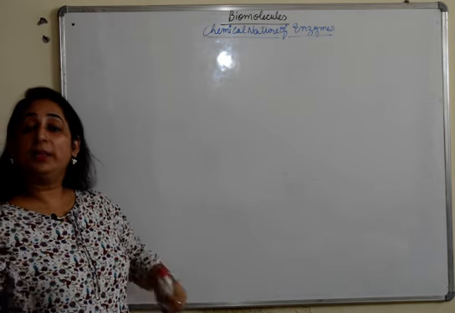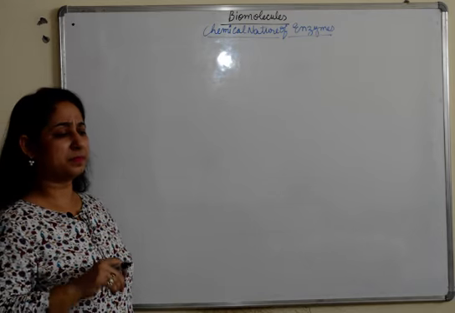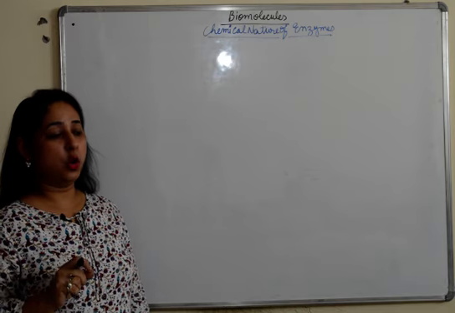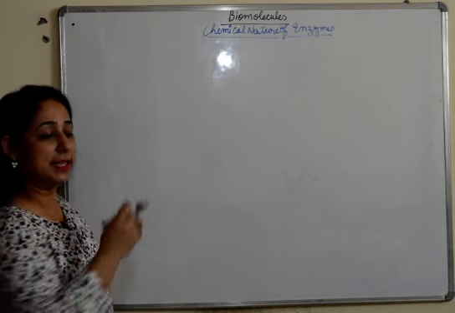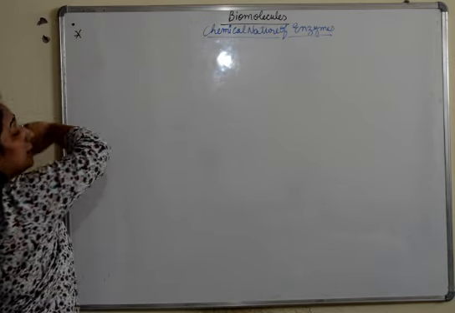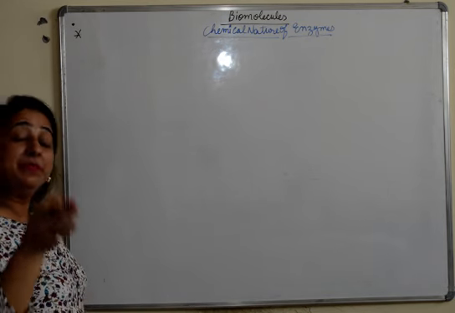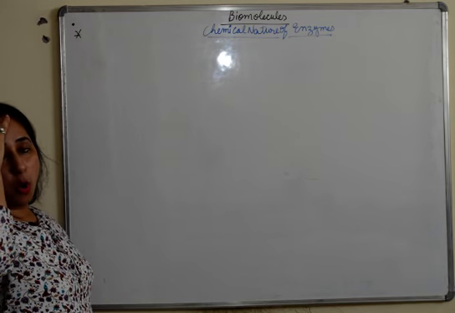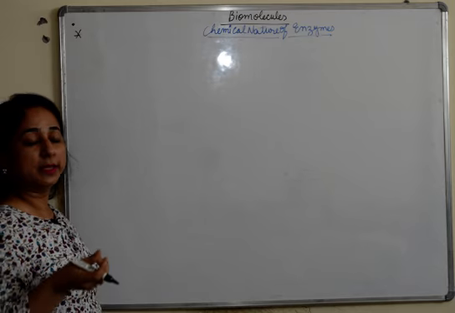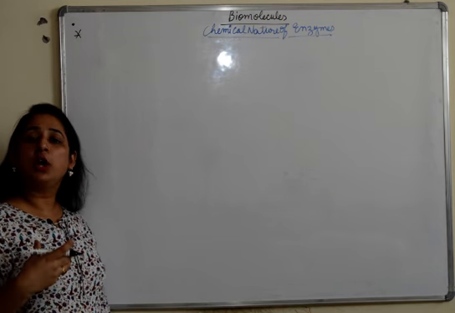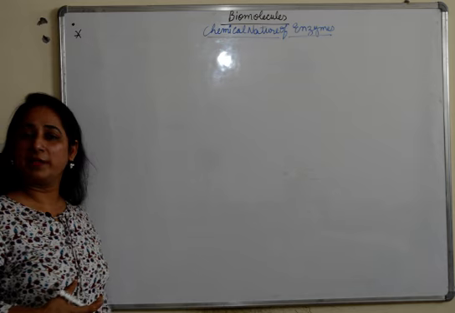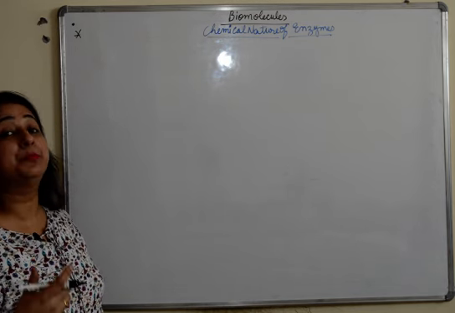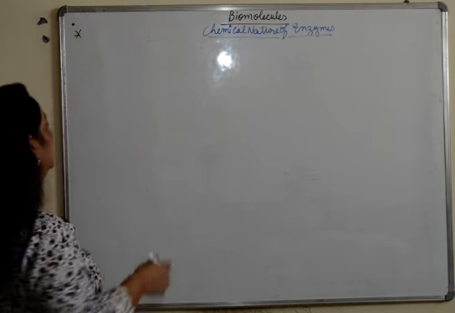Fine. So we'll start with the chemical nature of enzymes. First of all, most of the enzymes are proteins in nature. This we all know, they are basically tertiary proteins in nature. This is a very important pointer here, that the enzymes are proteins in nature. When we were discussing the structure of proteins, there also I gave you the examples of the enzymes which are protein. All the enzymes are proteins, but yes, we talked about the enzymes which have primary structure. We have also talked about the enzymes which have secondary structures, and we have discussed conjugate proteins also, which are also enzymes.